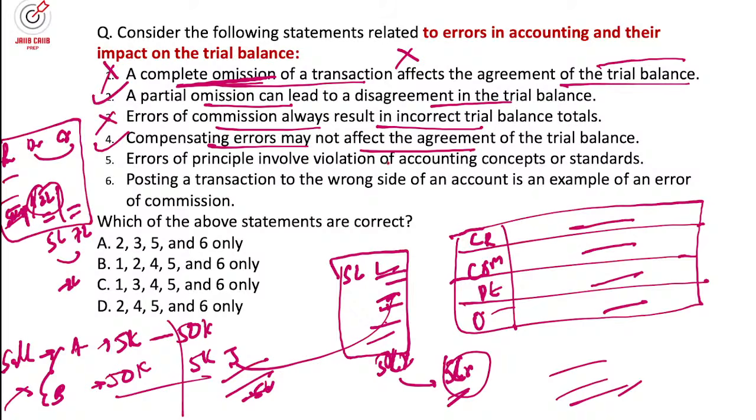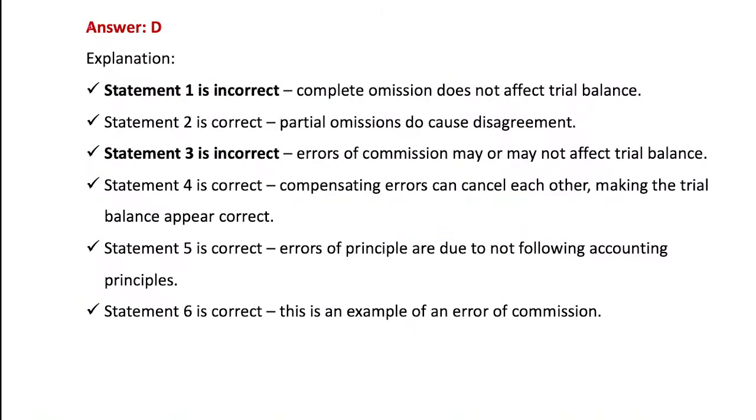Error of principle involves violation of an accounting concept or standard. Now, posting a transaction to the wrong side of the account is an example of error of commission, right? So 2, 4, 5, 6 means option D will be the right answer for this particular one.